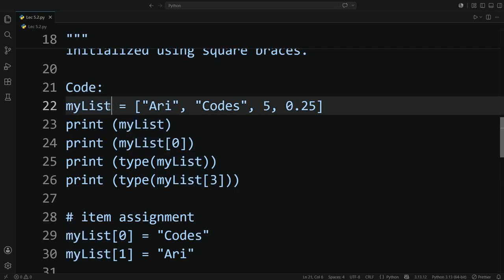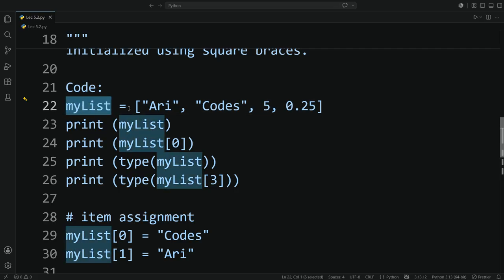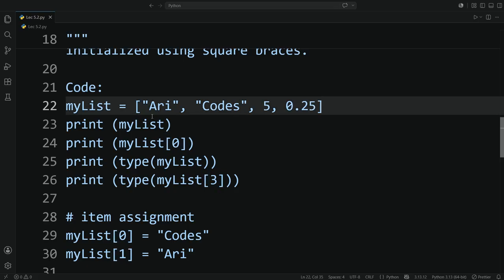Okay, so I initialized the variable mylist, and then I initialized the list data type using square braces. And as I said, it can hold multiple types of data. So within this mylist, I have two strings, one integer and one floating point.